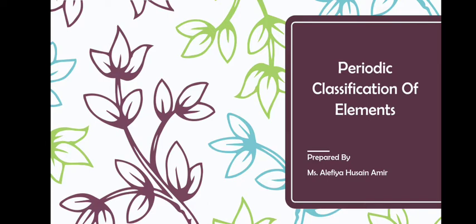Now, in the periodic table, which we will be studying ultimately in this chapter, there are certain empty spaces which have been left so that the elements that will be discovered in the future can be placed without disturbing the trending periodicity of the elements.